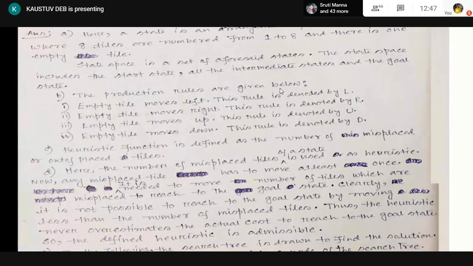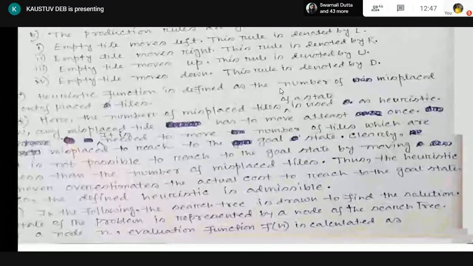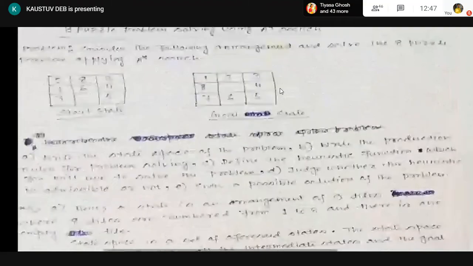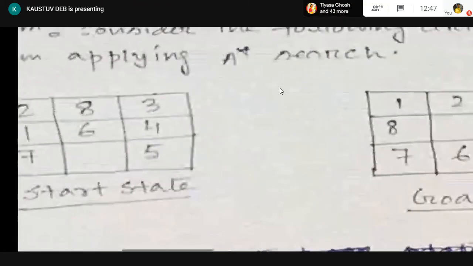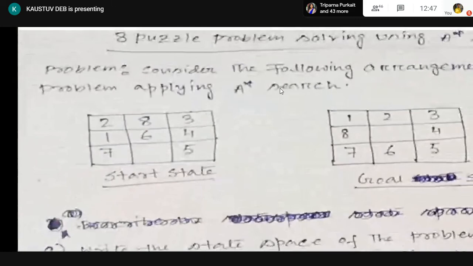Now the heuristic function. What is the heuristic function? Heuristic is defined as the number of misplaced tiles, or out of place tiles. What are misplaced tiles? Everyone watch carefully. Whether a tile is misplaced or not means whether the tile is in the same position where it should be in the goal node.